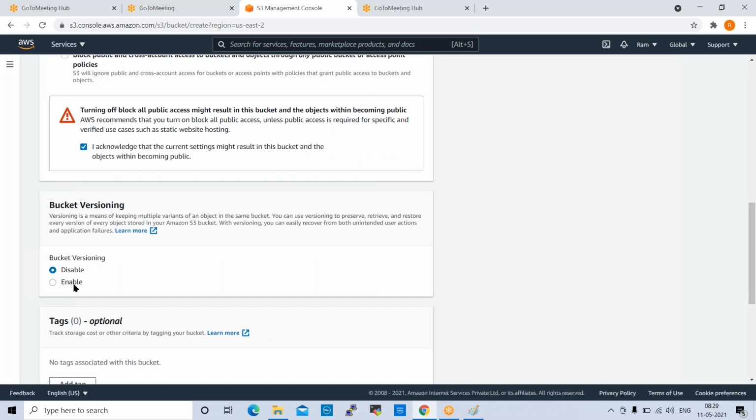Next one is bucket versioning. If you want to enable versioning, you can enable it here. What is versioning? Version control means we can track the changes: who did what, who made changes, when they made changes, and for what purpose.